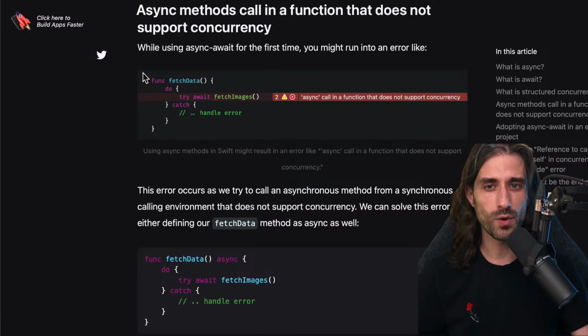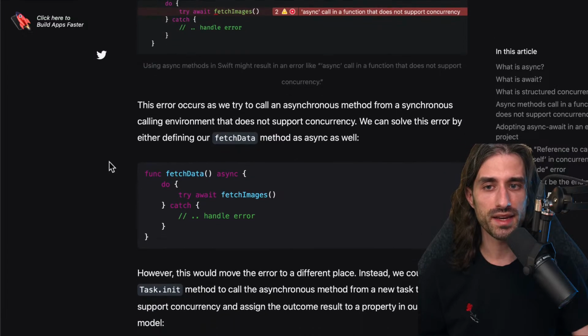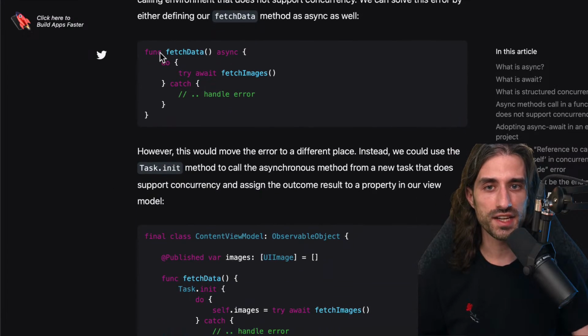So while using async await for the first time, you might run into an error like the compiler telling you "async call in a function that does not support concurrency." Here in this example, we are trying to call an async method from a regular method that is not async itself. This error occurs because we try to call an asynchronous method from a synchronous calling environment that doesn't support concurrency. We can solve this error by defining our fetch data method as async as well.